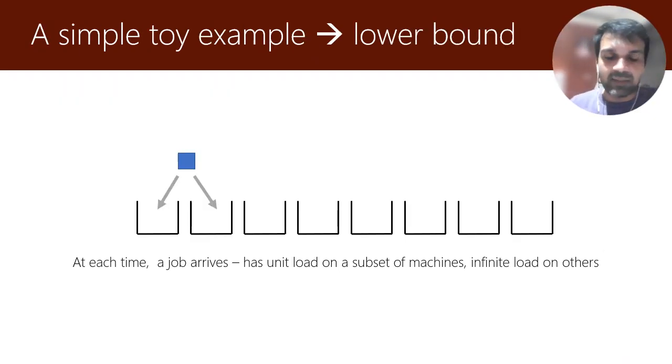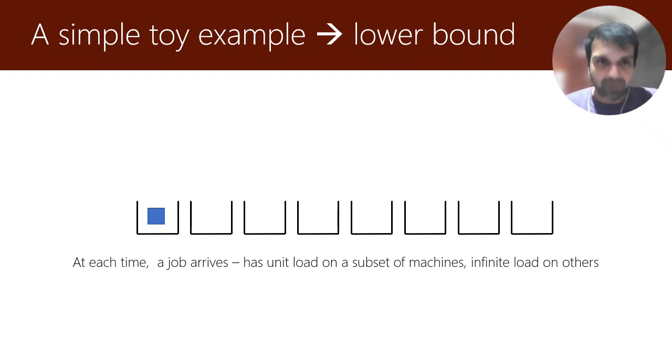So here is a simple toy example that explains the problem as well as indicates a lower bound instance for this problem. Imagine that at each time a job arrives, and the job has a very simple load vector. It has unit load on some two machines and infinite load on a bunch of other machines. In this toy example, there are 8 machines, and the first blue job that arrives has unit load on the first 2 machines and cannot be scheduled on the remaining machines. Because everything is symmetric, the online algorithm may decide to schedule the job on the first machine.